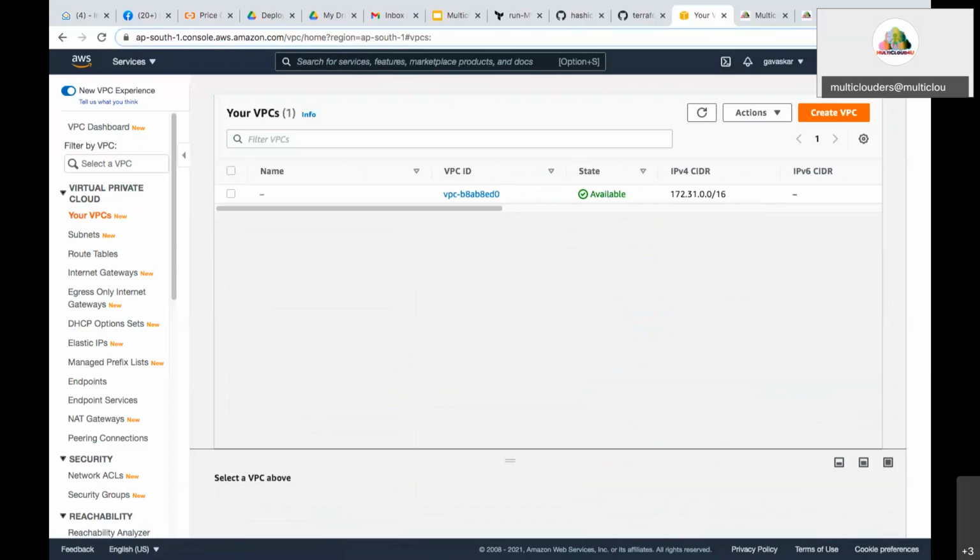Now, if you are satisfied with the plan, you can apply the plan. Click confirm and apply. Once you click confirm and apply, the resource will be created in the cloud service.